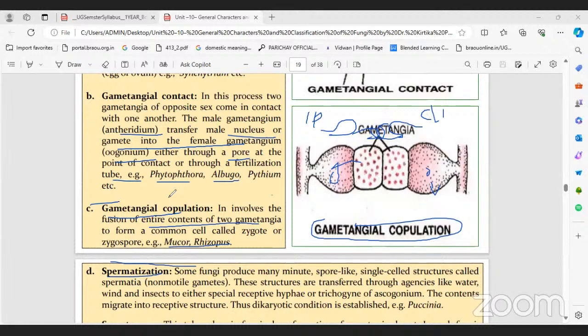But here, in the antheridium or male gametangium, male gametes called spermatia are formed, which are non-motile. In the female gametangium a special structure is present, called the trichogyne. The spermatia connect to the trichogyne, and from the trichogyne finally fuse with the female gamete present inside the female gametangium. Example, Puccinia.